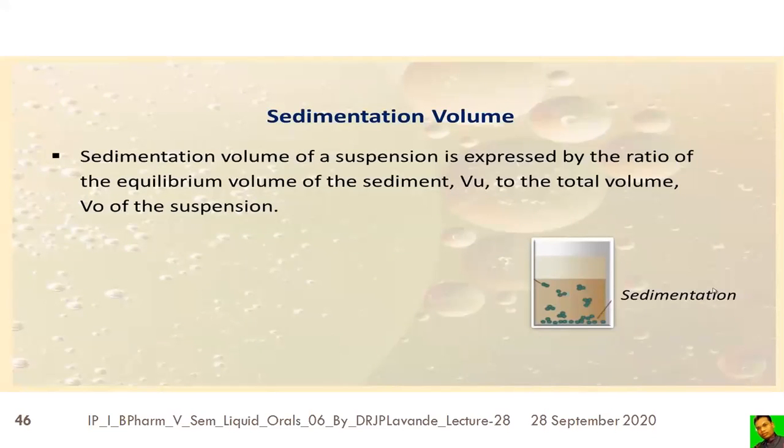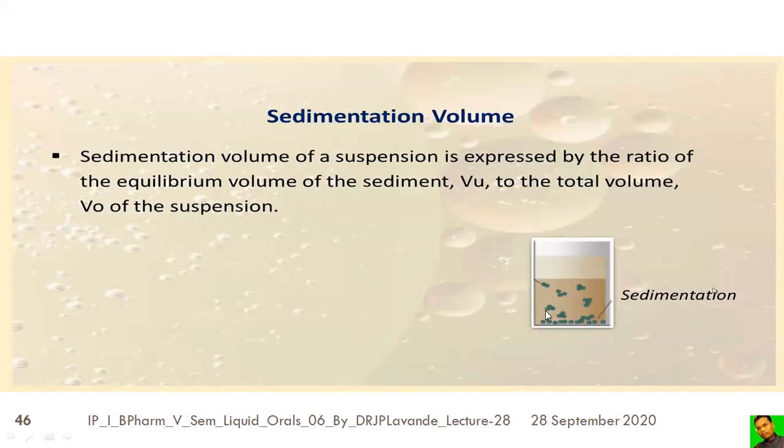Sedimentation volume. The sedimentation volume of a suspension is expressed by the ratio of the equilibrium volume of the sediment, Vu, to the total volume of the suspension, that is V0. You can see this is the upper layer of the suspension. So the whole volume is V0, and then how much it will settle down.